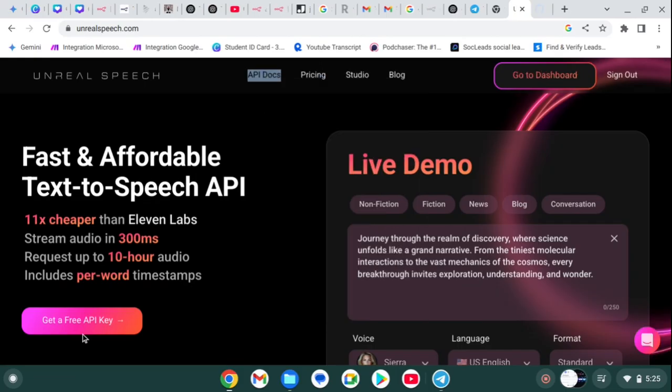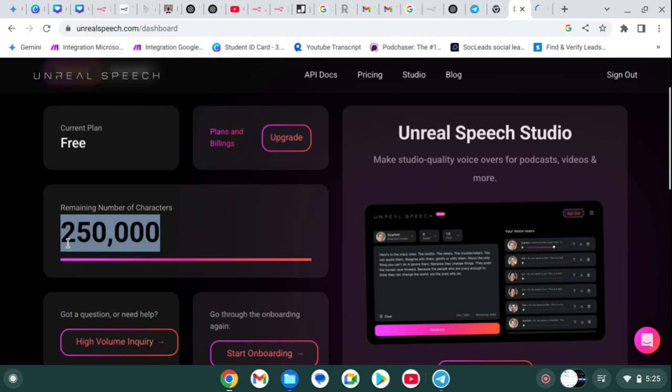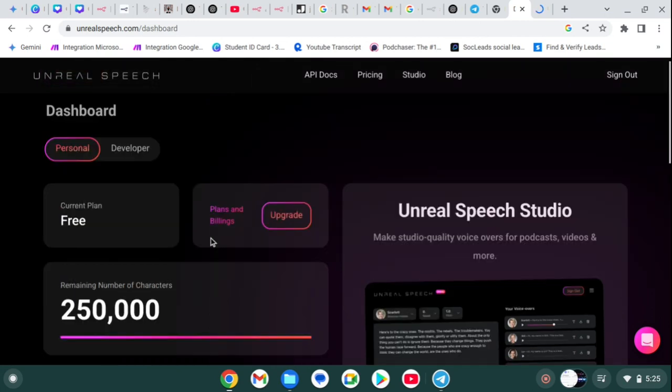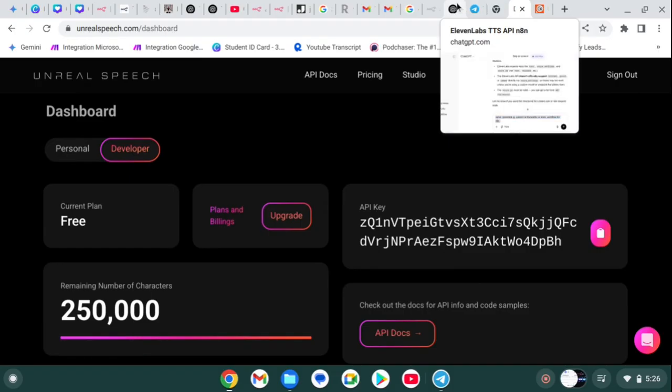So it can give us a free guide. Now I am in my dashboard. Simply go to develop. Here you can see it can give us around 250 characters. It can give us around 480 hours of text to speech generation completely free.